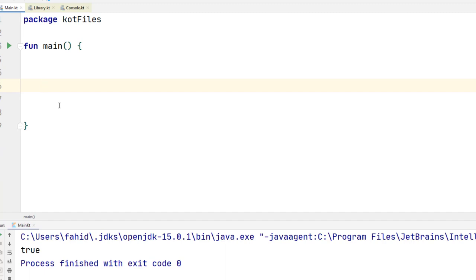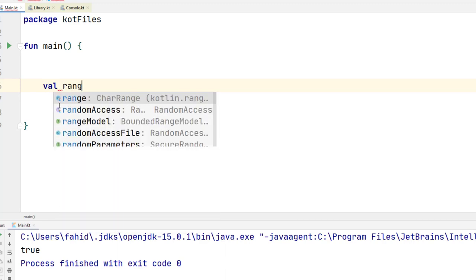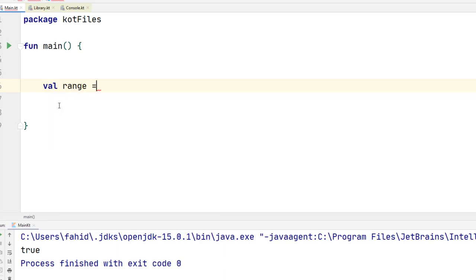Aside from arrays and lists, Kotlin also has another variable type called a range. I'll create a range real quick just to show you. It's kind of like a list, but it isn't. To create a range, we start with the starting point of the range, then we use two dots, and then we give the ending point of the range. So that's kind of a list of 1 to 10: 1, 2, 3, 4, 5, 6, 7, 8, 9, 10.